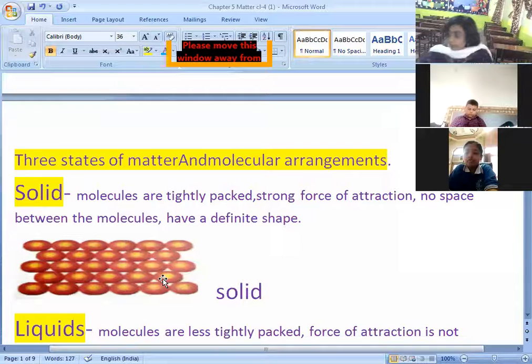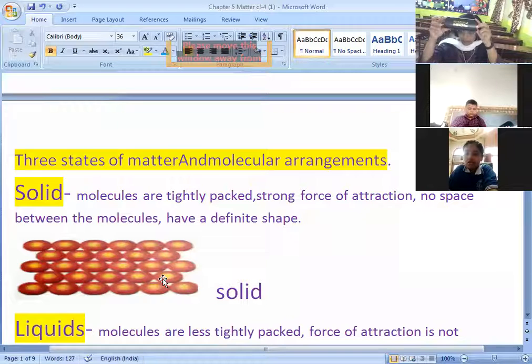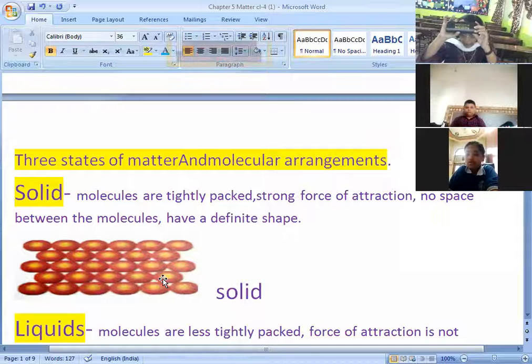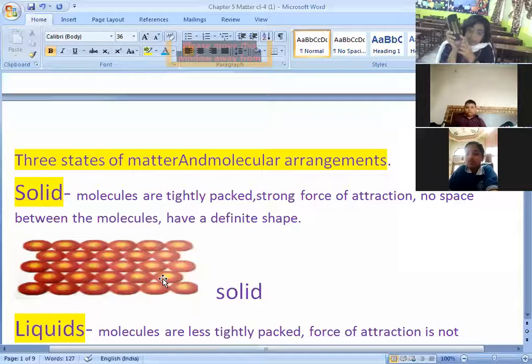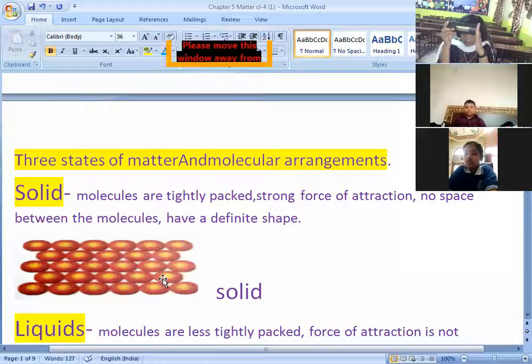If I see this case, the specs case cover, you see that it has a definite shape. Unless and until I break it, I cannot change its shape, right? So why is this having a definite shape? Because the molecules are tightly packed here in the solid. That is why we can say that solids have a fixed shape and fixed volume.